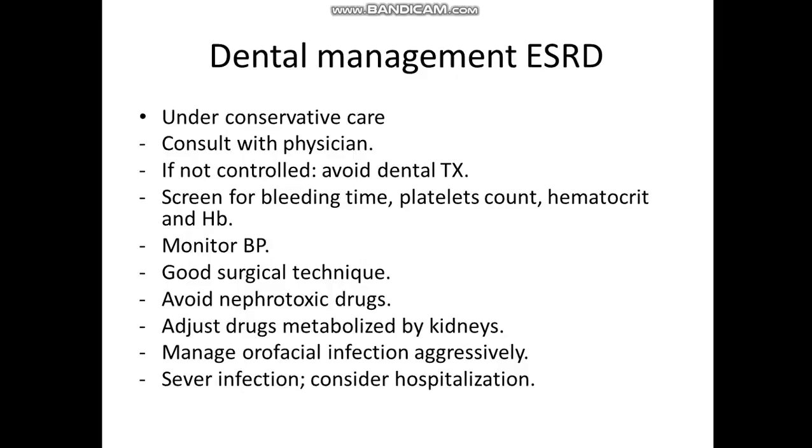So as I mentioned before, the patient with end-stage renal disease may suffer from other systemic conditions, for example, hypertension, systemic lupus erythematosus, diabetes mellitus. So here we have to consult the physician to check whether the patient is controlled or not. For example, if the blood pressure is controlled or not, the level of the glucose in the blood, whether it is controlled or not. So this is very important.